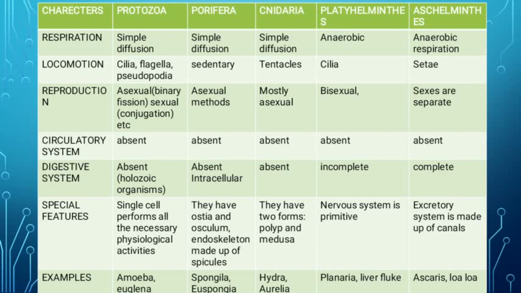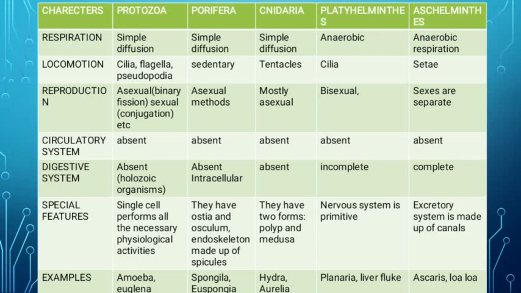Locomotion is by locomotory organs. So cilia, flagella and pseudopodia are some locomotory organs which are used for locomotion, that is for movement purposes. Okay, cilia are hair-like structures, flagella are long thread-like structures, and pseudopodia are present in amoeba.